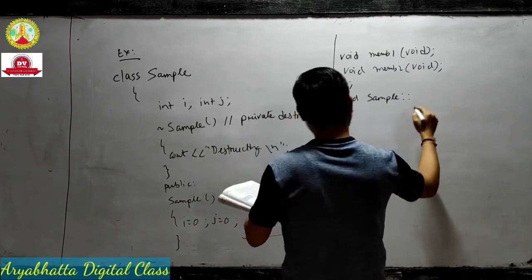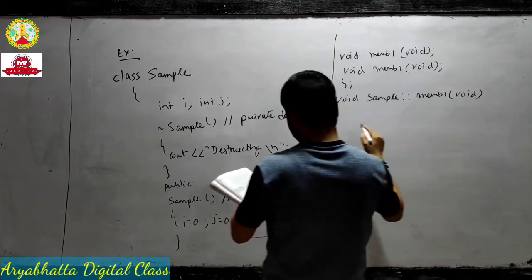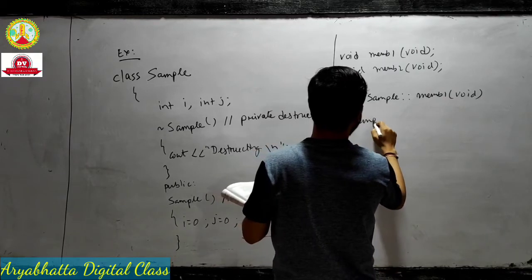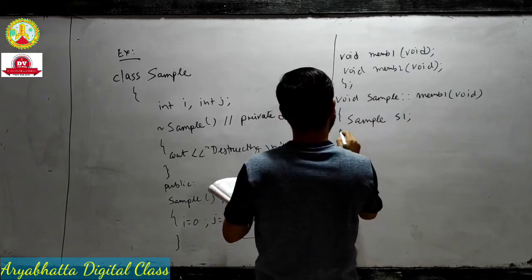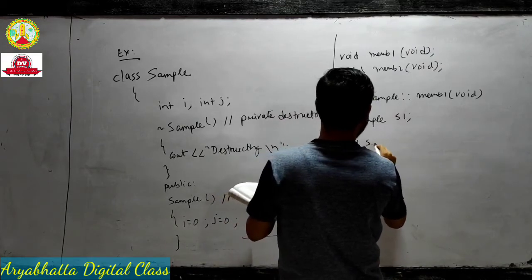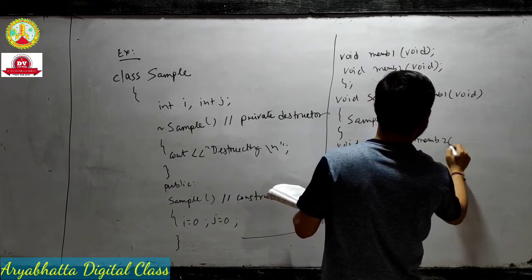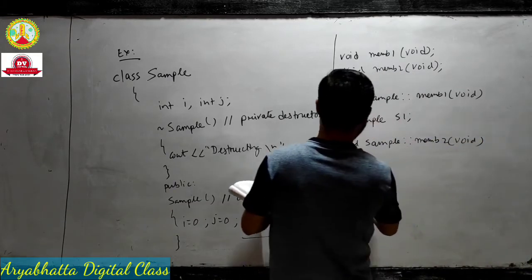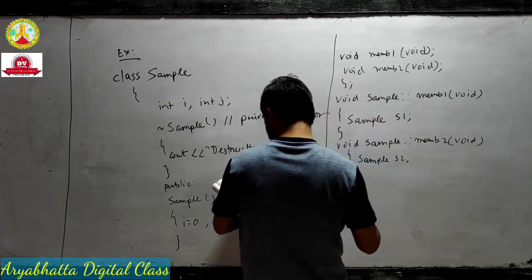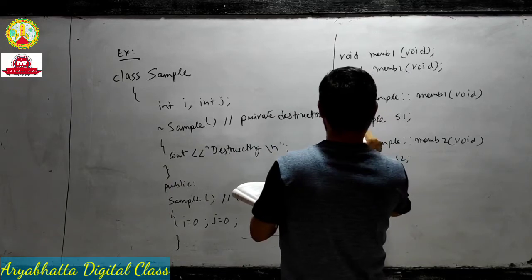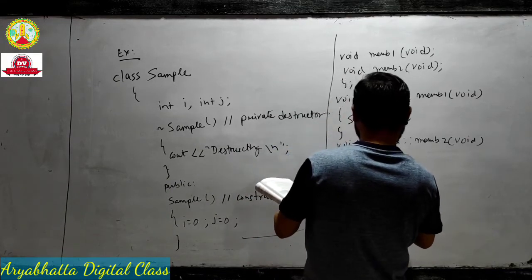Void sample, member 1 void, sample S1. This is the instance, or you can call it an object. There are some lines here. This is not a complete program, this is only for example.